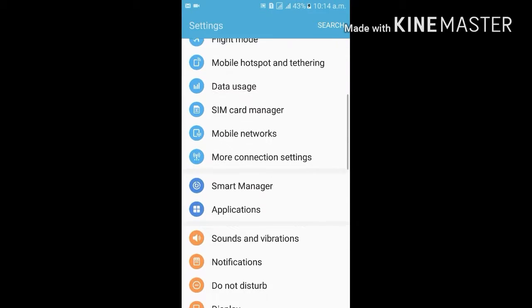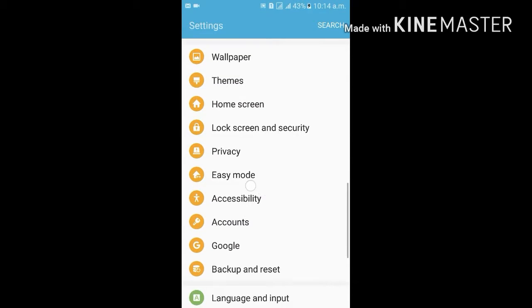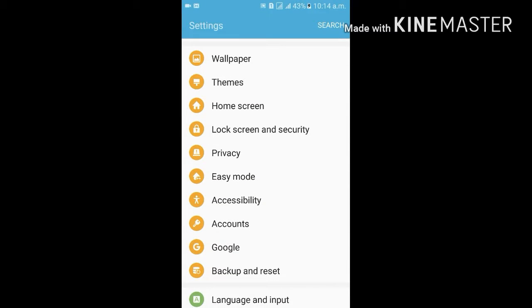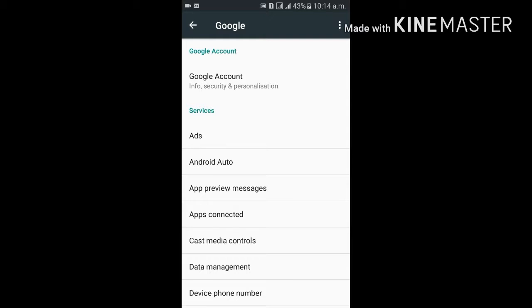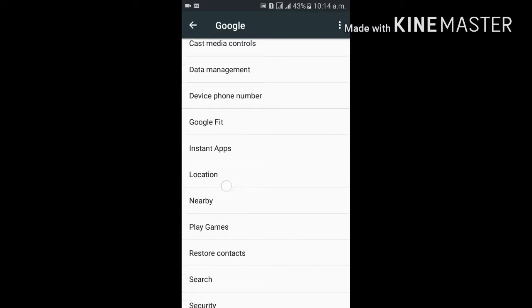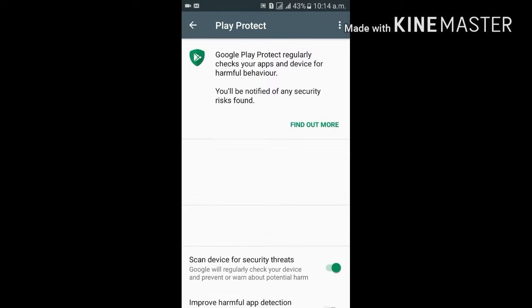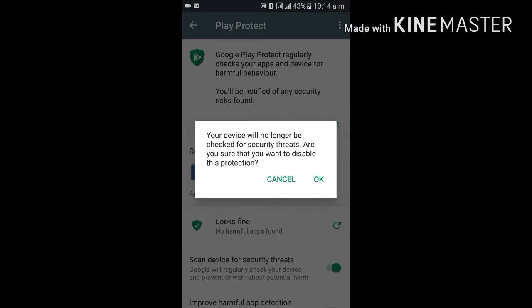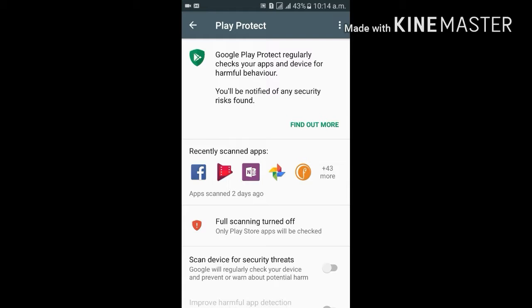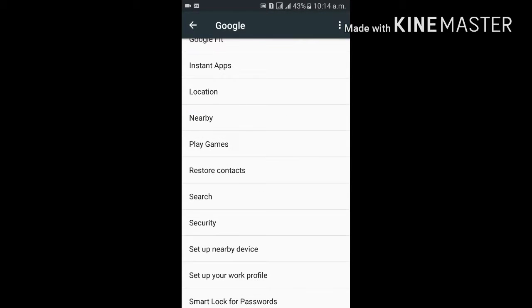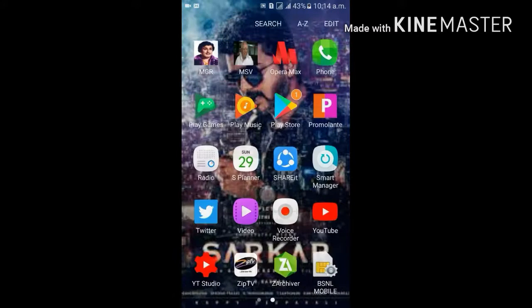Go to settings. In the settings menu you can see Google. Press it. In the Google settings you can see security option. In the security option, Google Play Protect, and turn off the security, and then go back and restart your device.